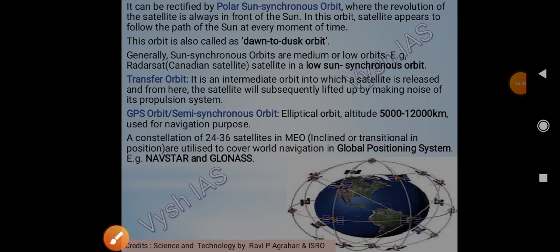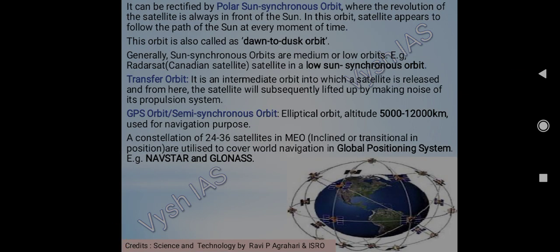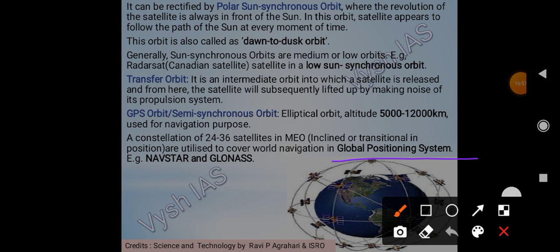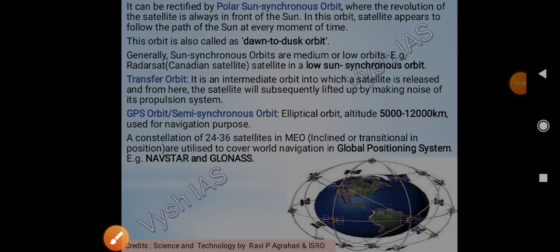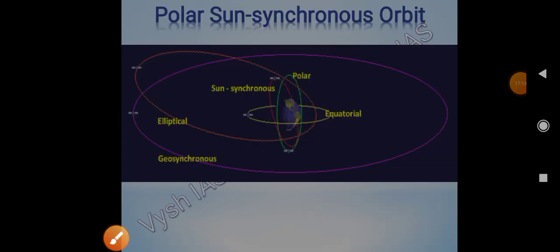It is used in what we popularly know as the global positioning system, which is GPS. So it is called the GPS orbit or semi synchronous orbit. It is elliptical in shape, remember this also. Examples are Navstar and GLONASS. It is very famous.